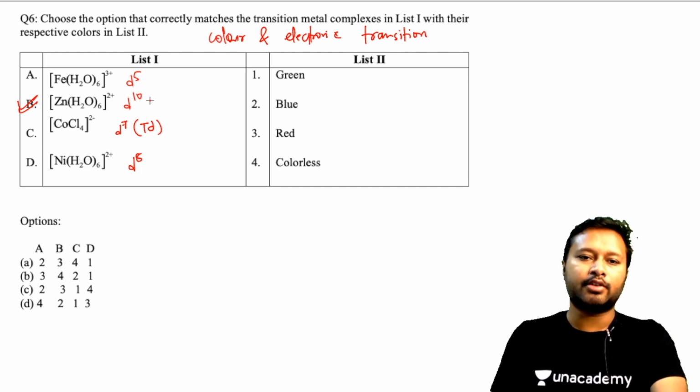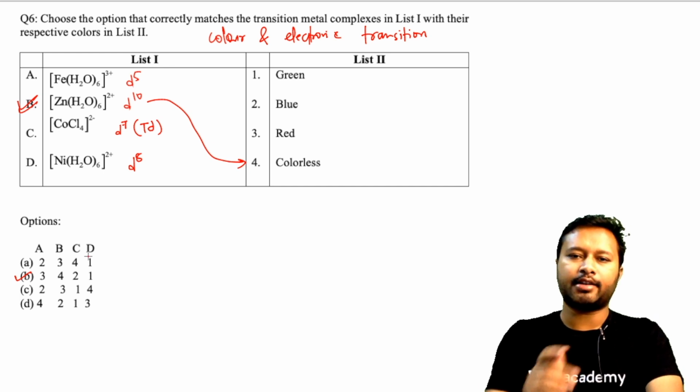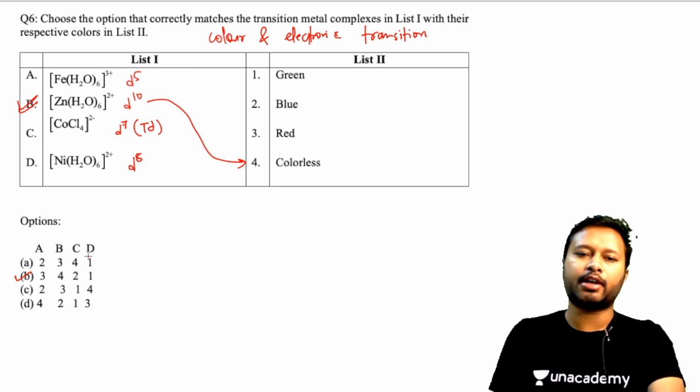So your B should be matched with 4th. Now the only option where B is matched with 4th is option number B. That is the only way of reaching the correct answer. The rest of them will automatically arrange themselves.